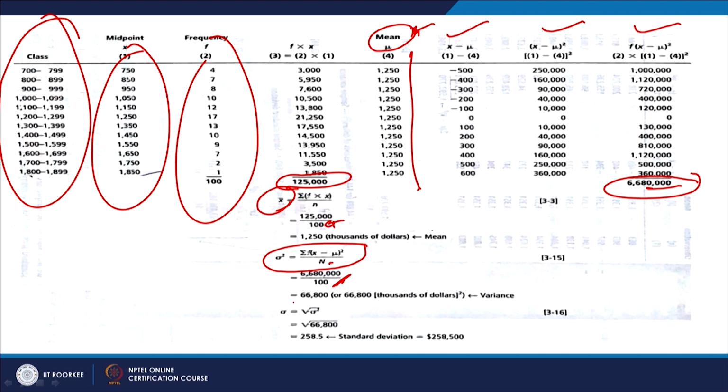So, this is your variance of the population. Once you know the variance, just take the root of this, it becomes the standard deviation, right. So, this is how you can solve a question for finding the standard deviation of the population. Let us move on to the next slide.